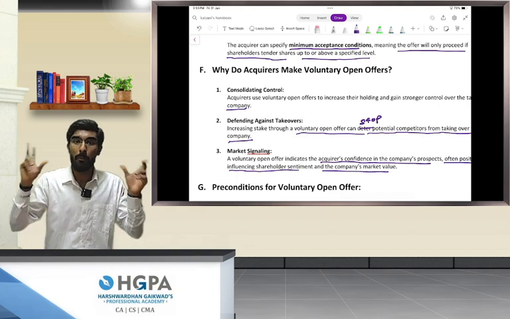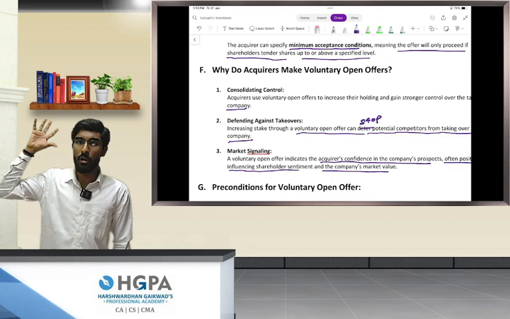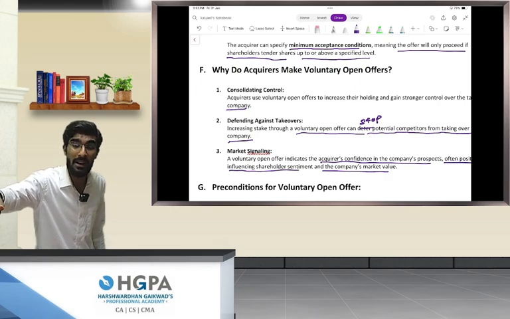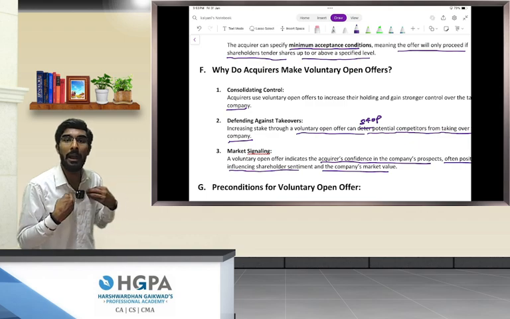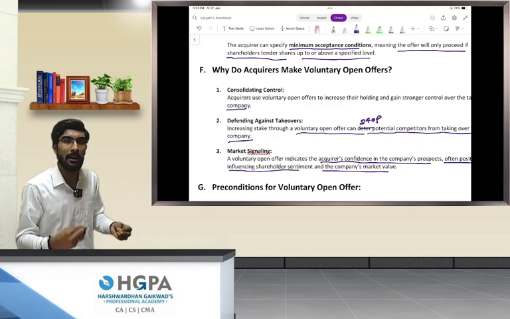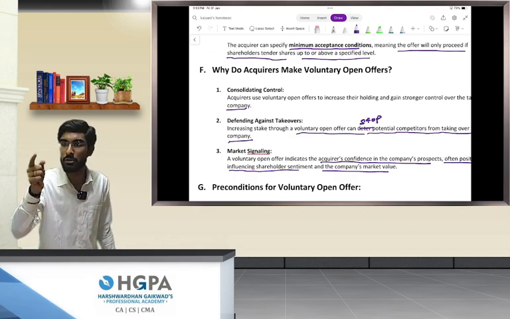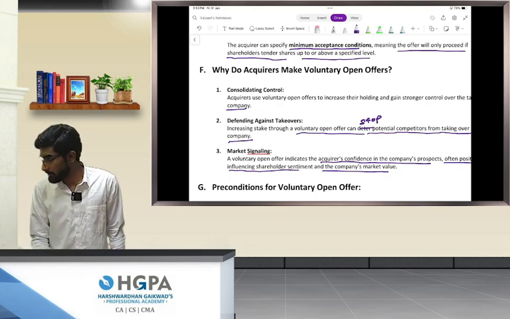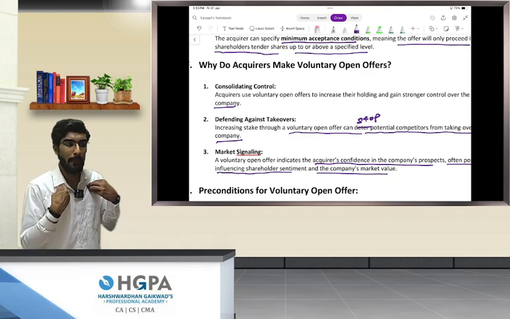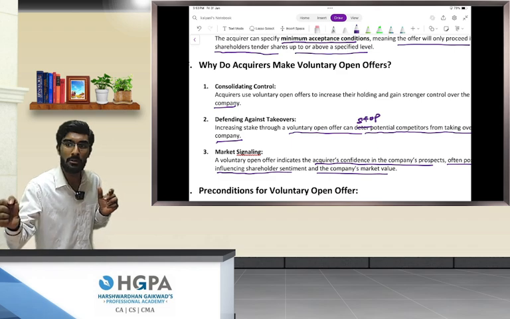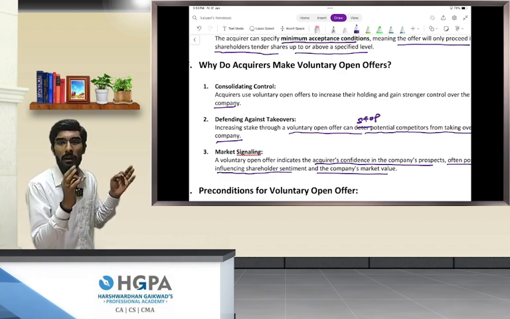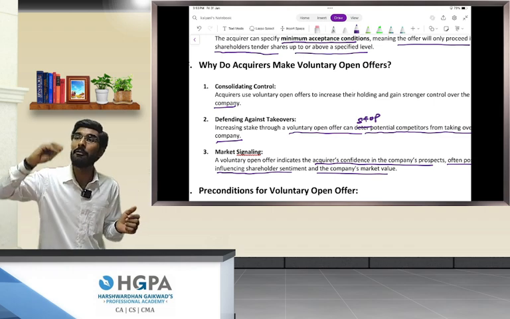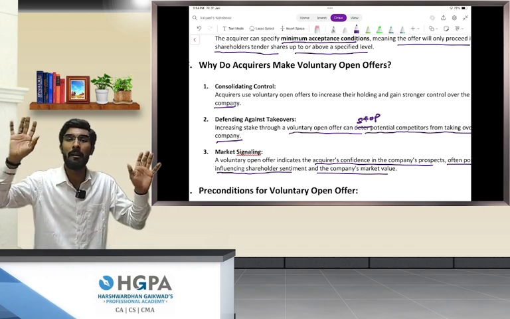public shareholders will have an opinion that if I am investing such huge amounts of money by making a voluntary open offer, and not by slowly, steadily, secretly acquiring shares, that means I am a genuine acquirer. I can make this company super big, so the public shareholder will have a very good opinion about me. Number two, it signals that if I acquire 5% stake gradually, slowly, secretly, that means I don't believe in Reliance Industries. No, gradually I'm just trying my luck that after some years if Reliance Industries will grow big, then I'll become a majority shareholder.